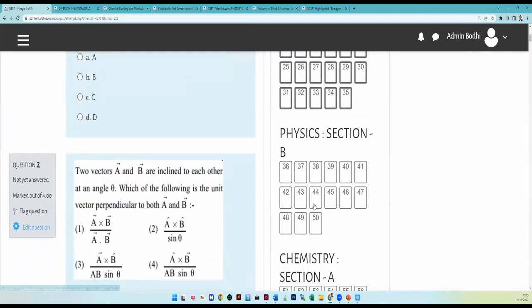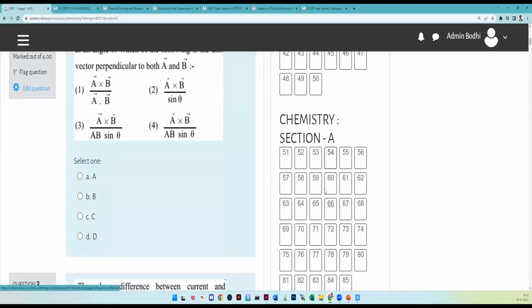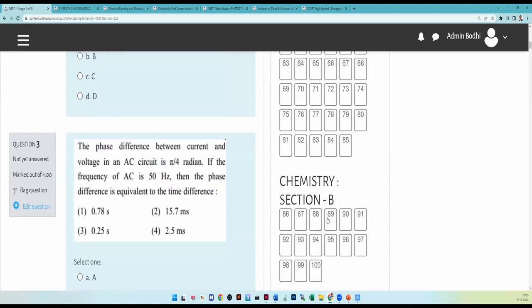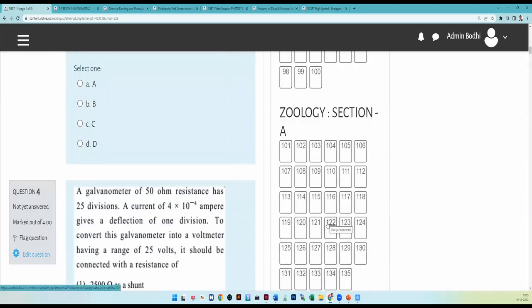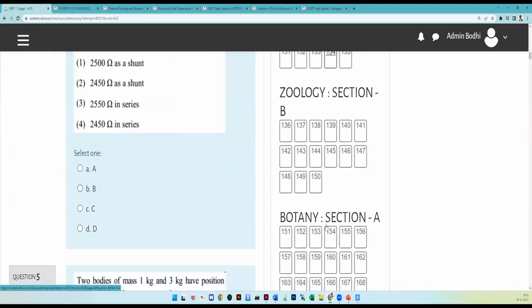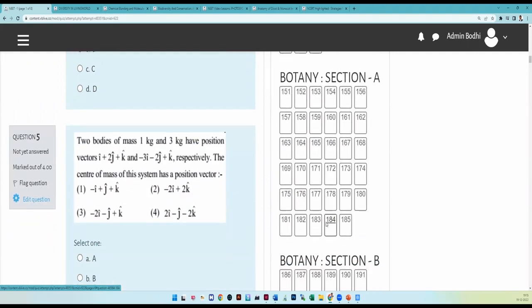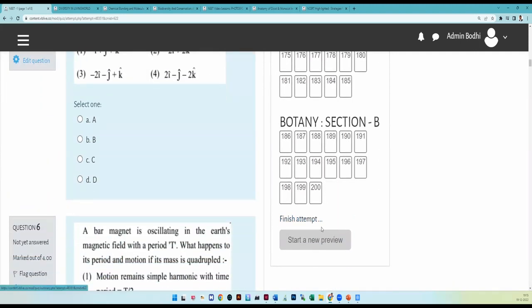Section B has 10 questions, with choice. Then there are sections for chemistry, zoology, and botany, each with choice. That means the latest pattern question paper is given to you. Here also, for every question you get the solution, so you can easily grasp the concept.